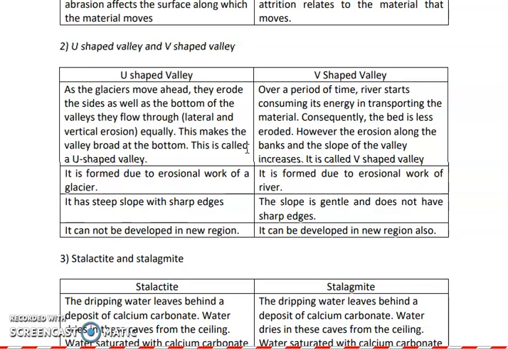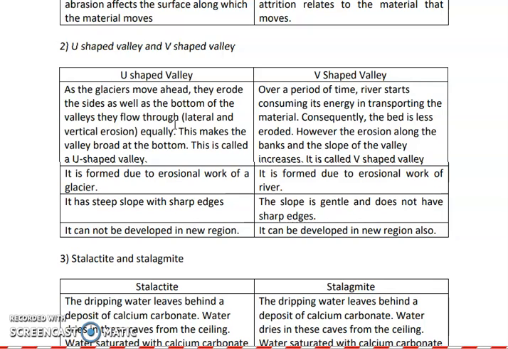Now, what is the difference over here? We all know the shape of U and the shape of V. So, a U-shaped valley basically has a U shape and a V-shaped valley has a V shape. If there is a U shape, then it is basically because the agents erode the side walls as well as the bottom of the valley. They erode the side as well as the bottom, then the valley becomes U.